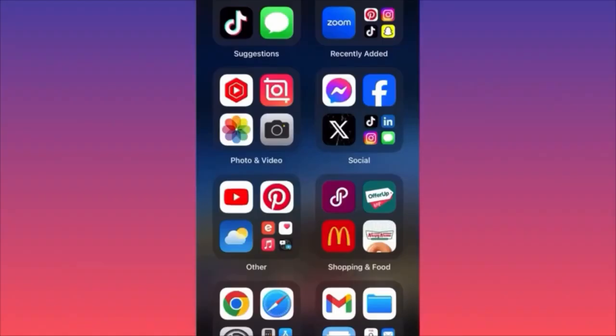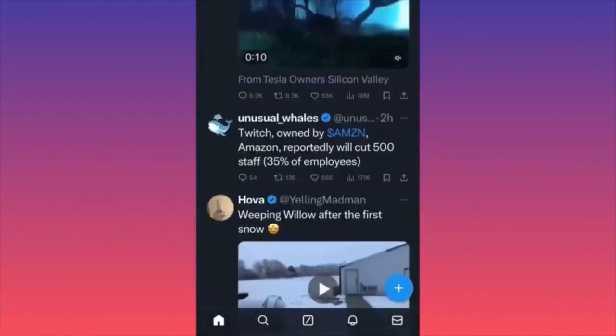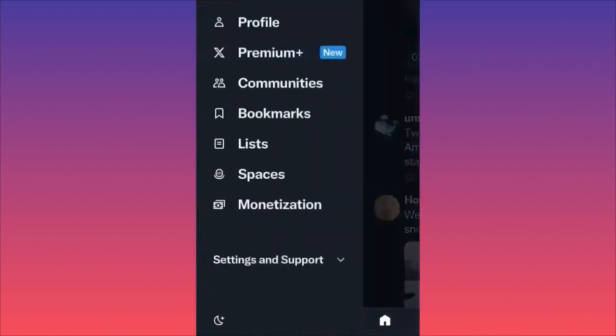Hi guys, in this video I'm going to show you how to make money on Twitter with the recent updates on the monetization system. Let's launch the Twitter app first. Then you want to click on the top left corner where your profile picture is. Then look at the last option, which is monetization. You want to click on monetization.